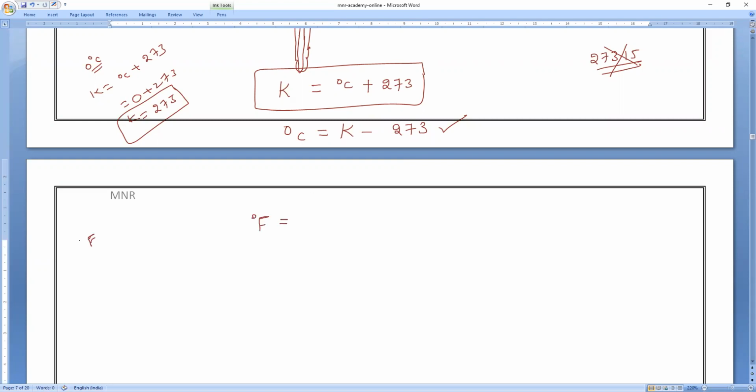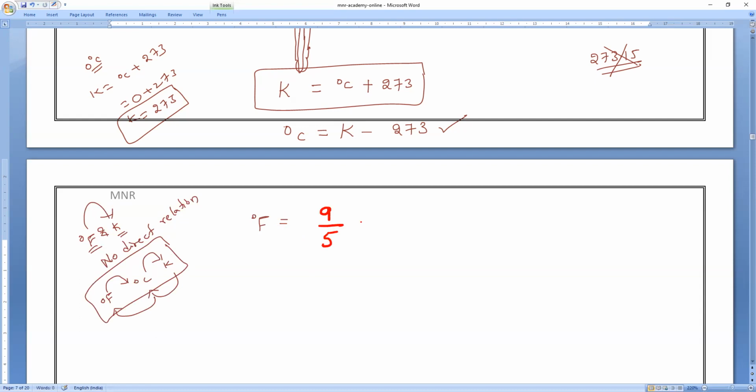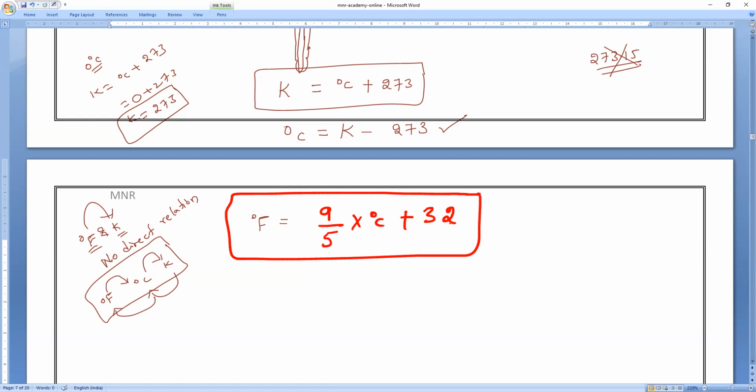So remember, degree Fahrenheit and Kelvin, there is no direct relation. If you want to find degree Fahrenheit to degree Kelvin, first we have to convert degree Fahrenheit to degree Celsius, then degree Celsius to Kelvin. Same way, Kelvin to Celsius and Celsius to Fahrenheit, reverse also. Next, degree Fahrenheit is equal to 9/5 into degree Celsius plus 32.